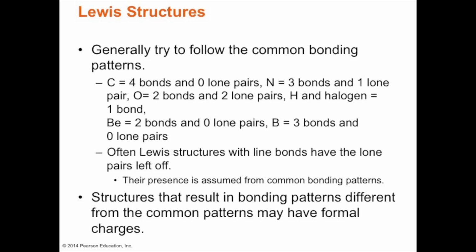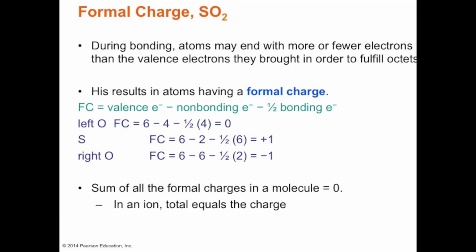So generally, this is how it follows. Carbon, because it has 4 Lewis dots, will tend to have 4 bonds. Nitrogen will tend to have 3 bonds and 1 lone pair. Oxygen, 2 bonds and 2 lone pairs, while hydrogen and halogens would have 1 bond. We'll work on that. Then we come to the concept of assigning formal charges.